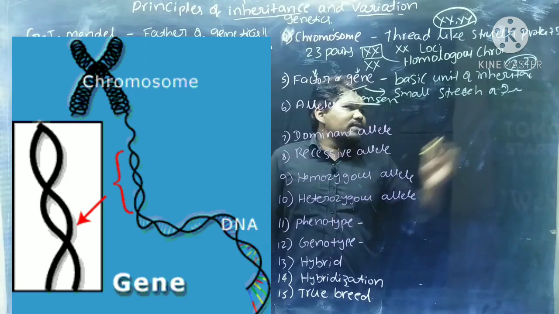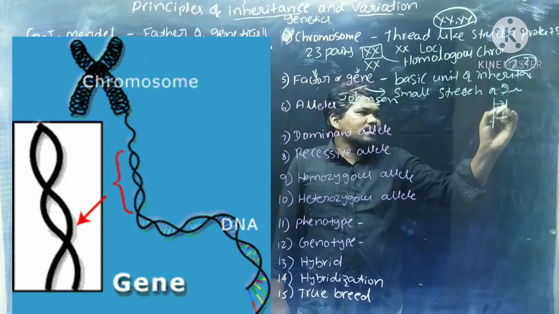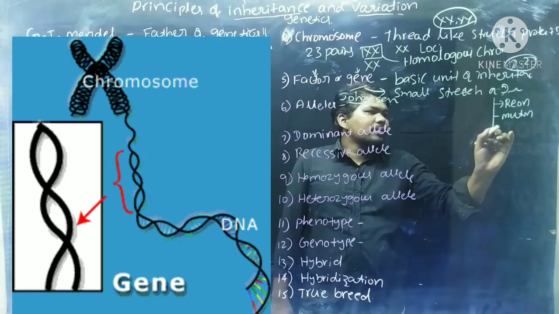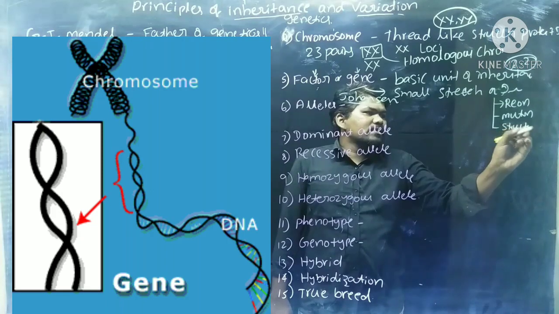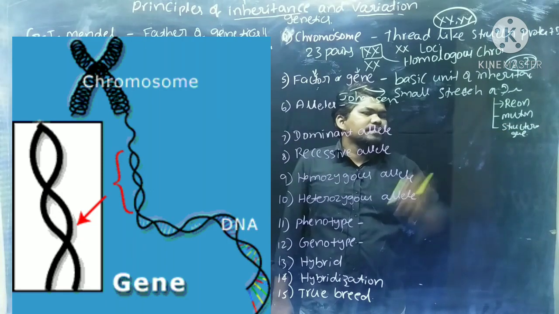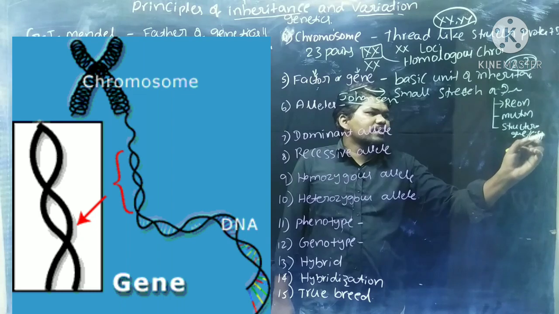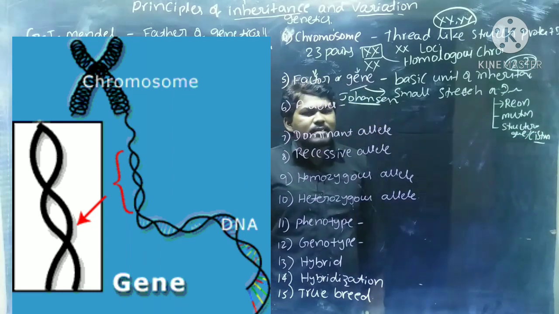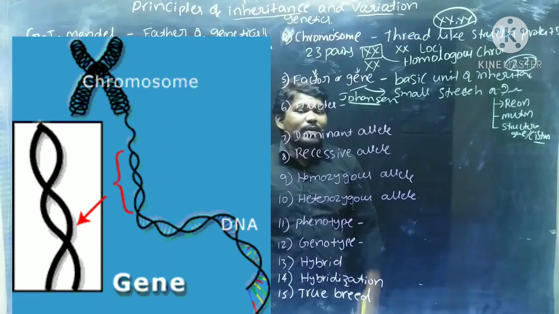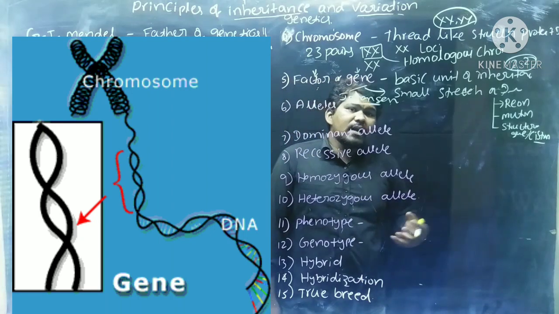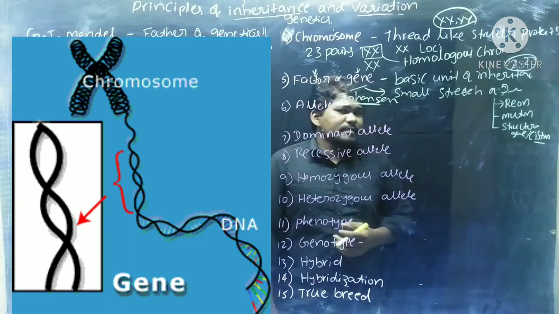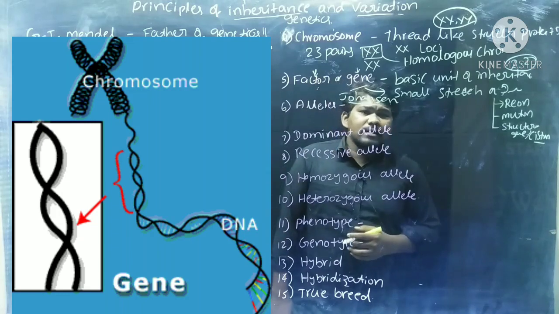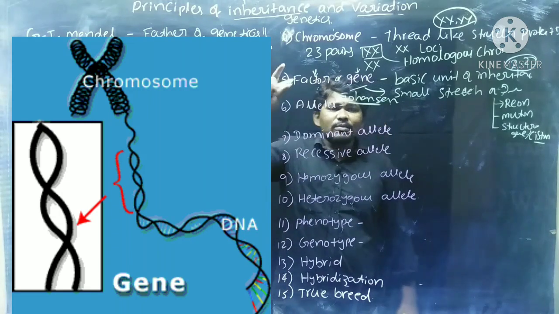If you see the structure of a gene, each gene has 3 parts, that is recon, muton and structural gene. The structural gene is also called a cistron. Prokaryotes contain lots of cistrons. Hence, the prokaryotic gene is also called a polycistronic gene. Each cistron will produce one protein. Eukaryotes contain only one cistron, and hence the eukaryotic gene is called a monocistronic gene. That is about gene or factor.